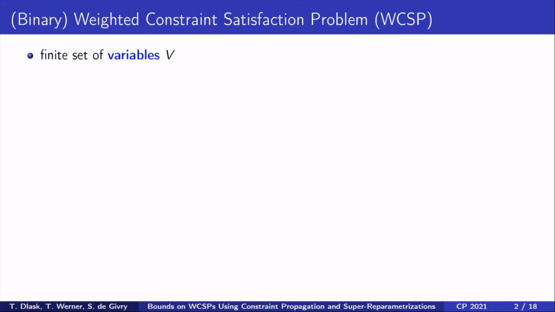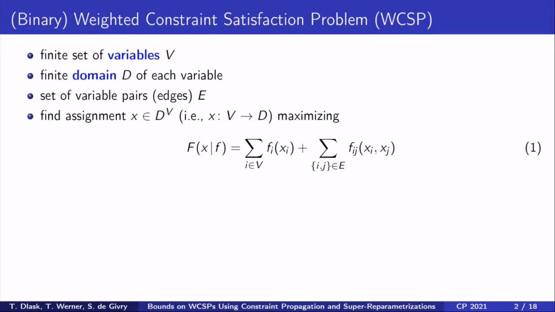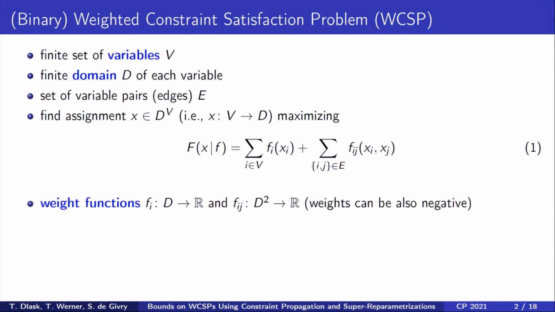First, we define notation. In a weighted CSP, we have a set of variables V and a common domain D. We also have a set E of variable pairs. We want to find an assignment x maximizing the objective function in equation 1. This function is a sum of unary weight functions and binary weight functions. The weights are real numbers and thus can also be negative.